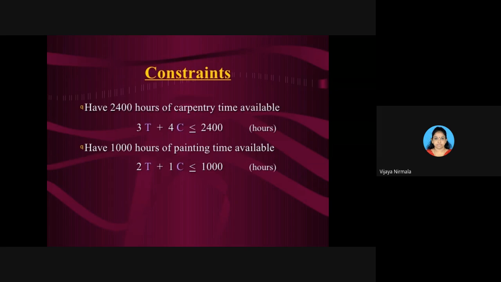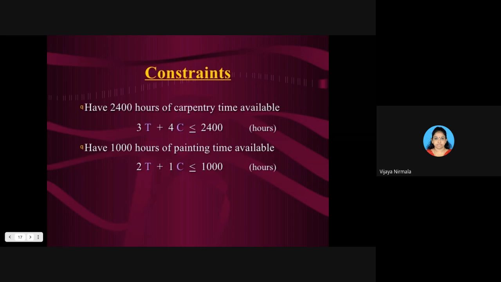So he has given a restriction that you have only this much of time, and within this you have to prepare some tables with 3 hours each and some chairs with 4 hours each for carpentry work, and some tables. అక్కడ some అని ఎందుకు ఉంటున్నానంటే that only you have to find out. That is the answer, right?